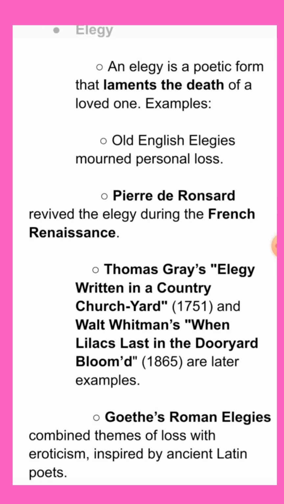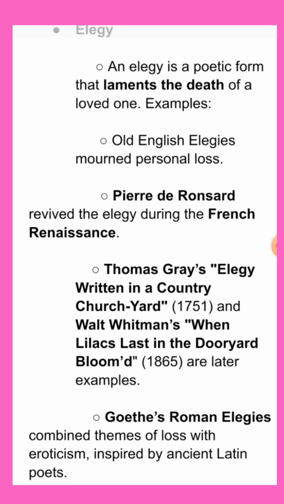And the next form is elegy. And what is this elegy? As you know, an elegy is a poetic form that laments the death of a loved one. That is, we can see the sorrow of someone for someone. For example, Old English elegies mourned personal loss.